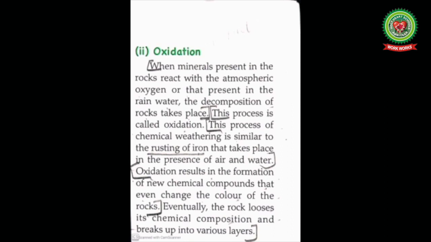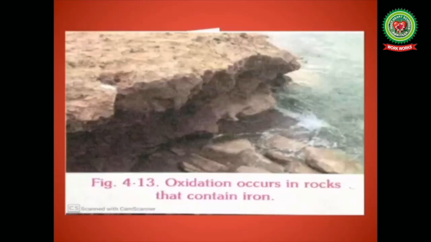For example, many rocks contain some amount of mineral iron. When iron absorbs oxygen from the atmosphere, it changes its color and form. It becomes a brown or red powdery mass which is easily eroded. In this picture, oxidation occurs in the rocks that contain iron and its color and form is totally changed.